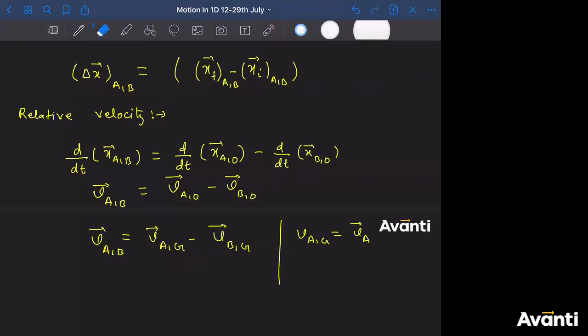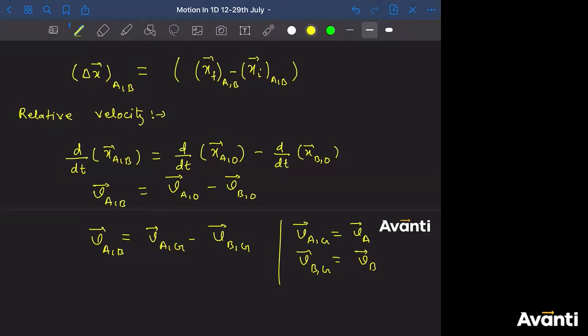If this is written as va, that means velocity of a, that means you're talking about the absolute velocity. However, absolute velocity doesn't mean anything. There is no such velocity that is called absolute, because earth is also rotating and revolving. But we consider earth is stationary. So if I talk about absolute velocity, I'm talking about the velocity with respect to earth. So v(a,g) will be assumed as va, and v(b,g) will be approximated as vb.